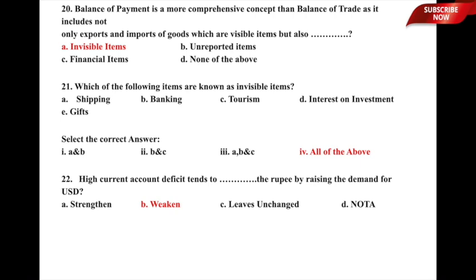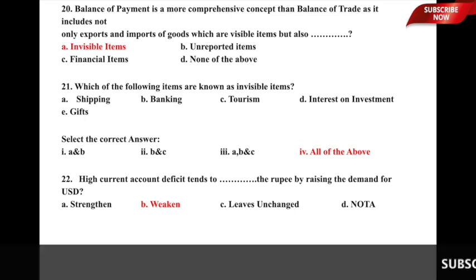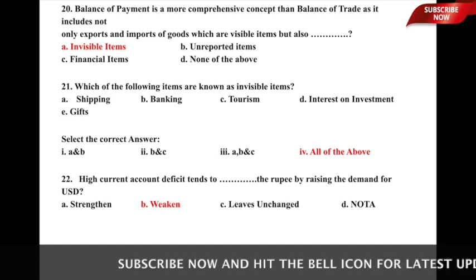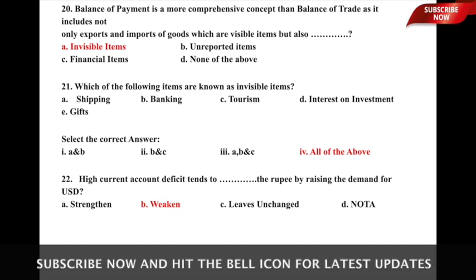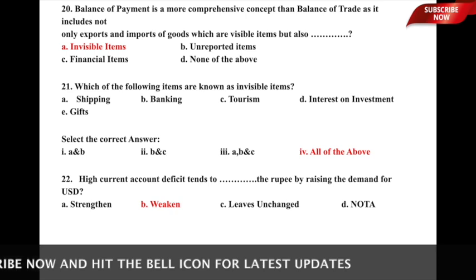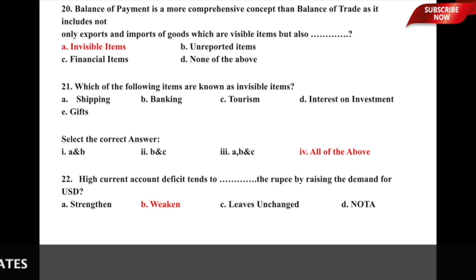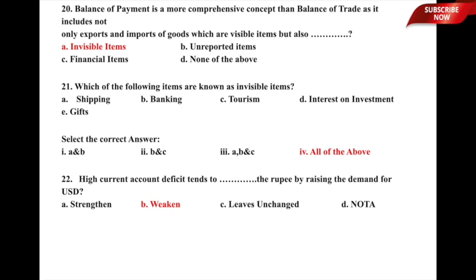Let us now move to question number 22, a very important question. High current account deficit tends to dash the rupee by raising the demand for US dollar. High current account deficit tends to A, strengthen the rupee by raising the demand for US dollar, B, weaken the rupee by raising the demand for US dollar, C, leave it unchanged, and D, none of the above. So here, whenever there is a high current account deficit, that will tend to weaken the rupee by raising the demand for US dollar, and therefore option B, weaken, is the correct answer to this particular question.